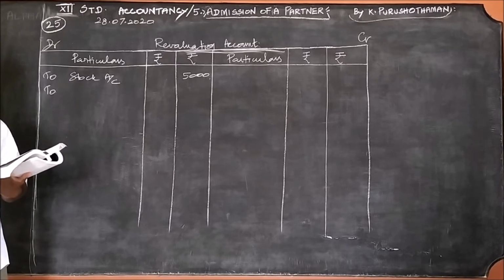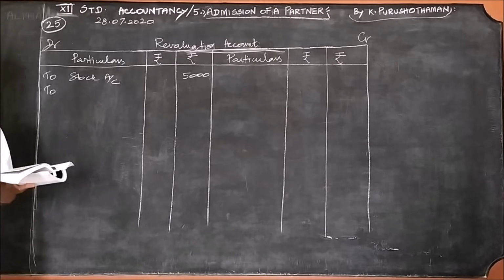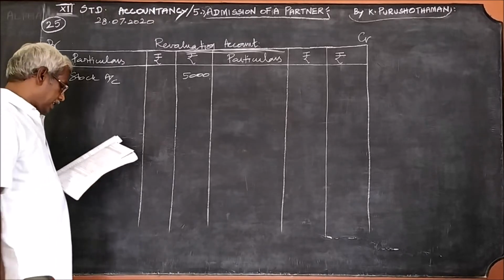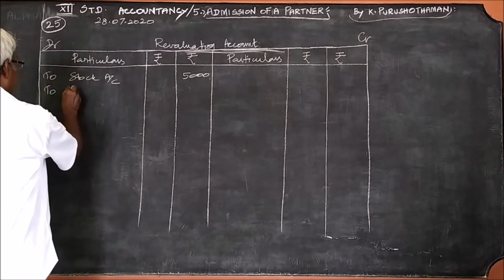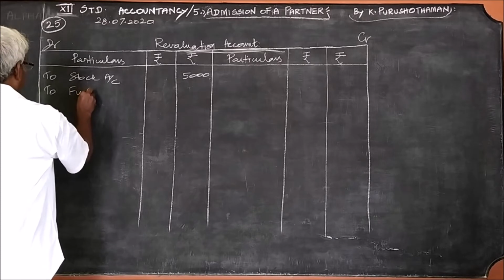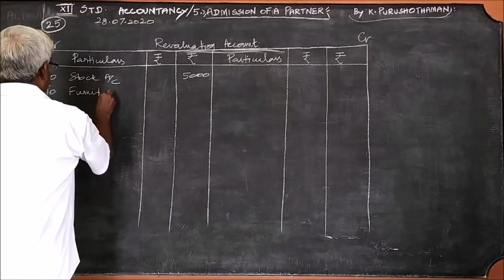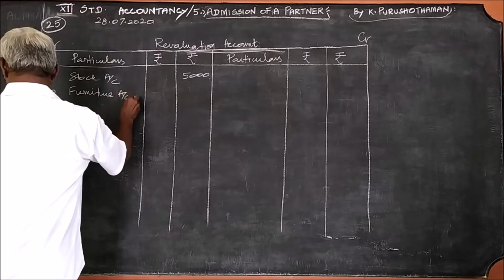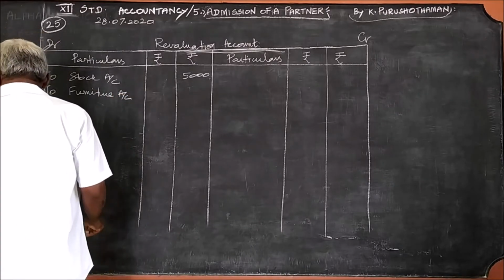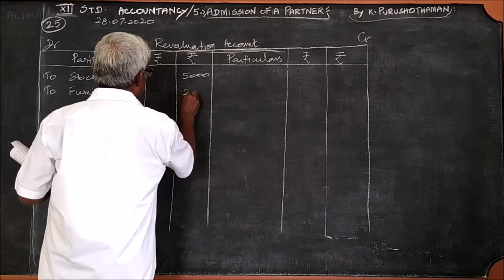But here, instead of giving you so much burden, the 2,000 decrease itself is given, so you can straight away take it to furniture account. To furniture account, 2,000.